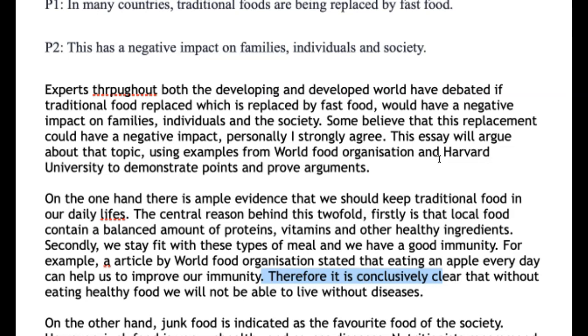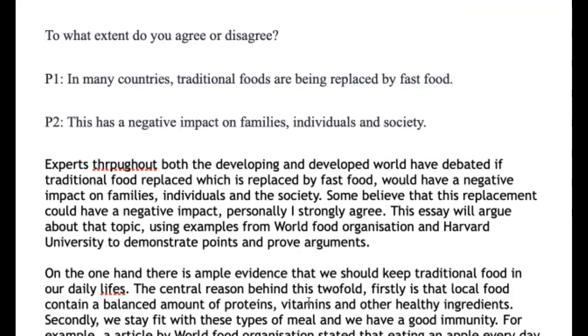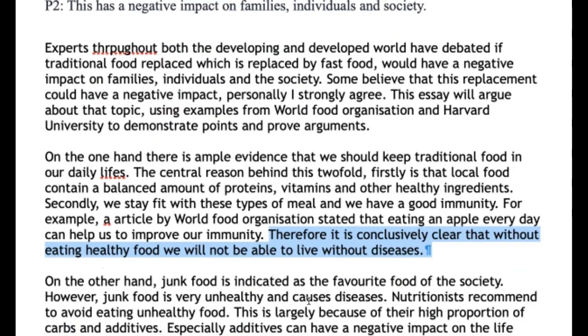Okay, therefore, and now this makes much more sense. Therefore, it's conclusively clear that... Also, we've got two negatives. It's much easier to understand if we just take out the negatives. Therefore, it's conclusively clear that eating healthy foods is a superior defense and a strong reason to avoid fast food, for example.